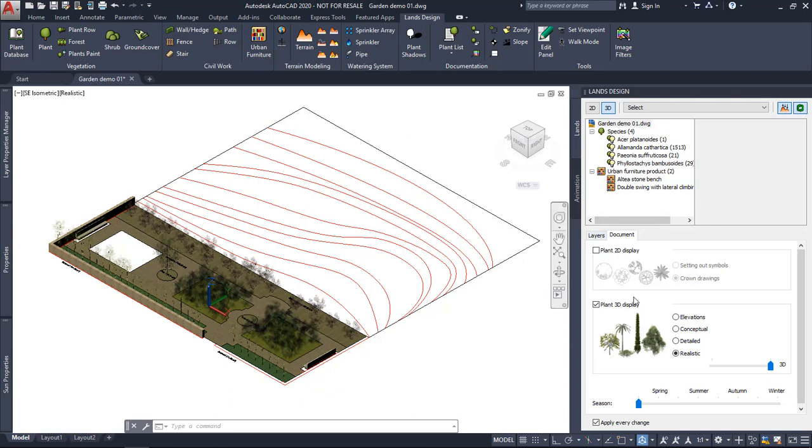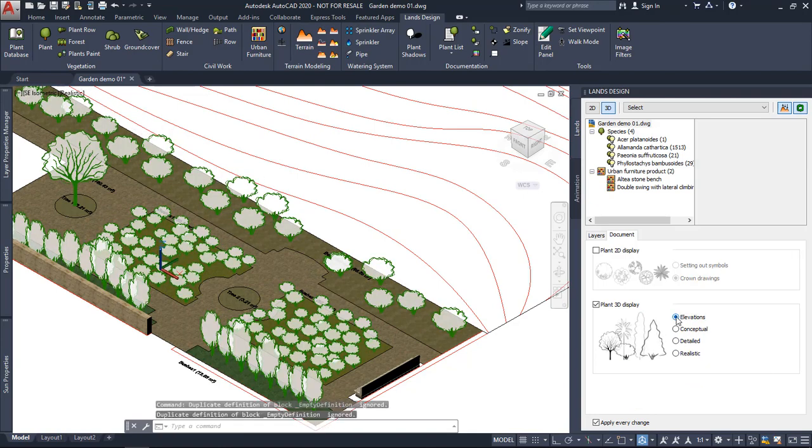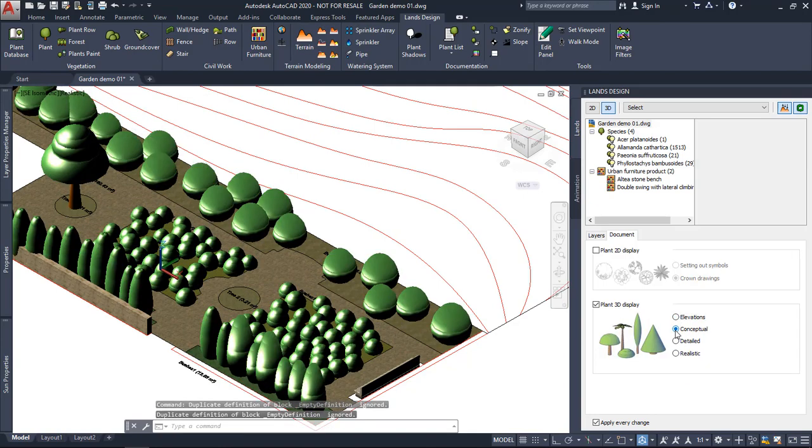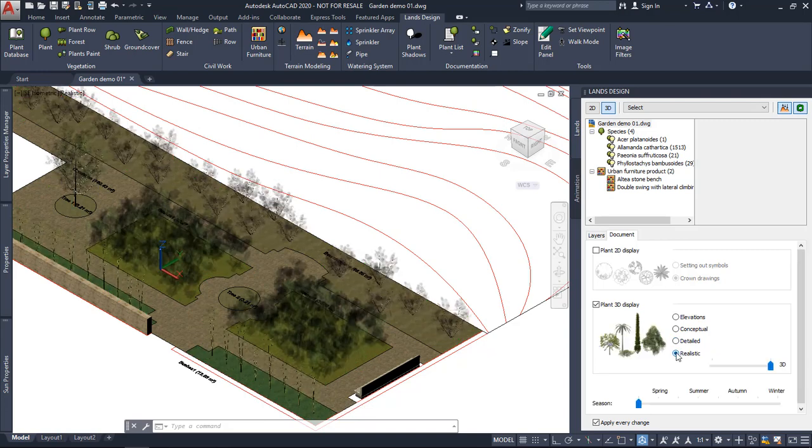This is the most important dialog in the program, and here we will be able to display all the elements that we've got, but also modify any detail. So when nothing is selected, we can see the document properties, and here we can change the different representation modes for the plants. For example, now we've got the realistic mode, but we can switch to elevations, okay, or we can switch to conceptual, detailed, or back to realistic.